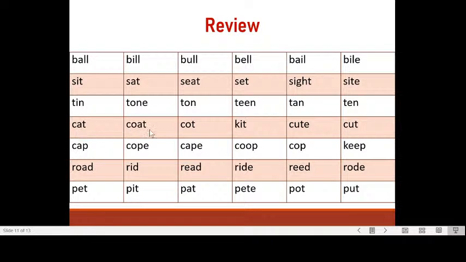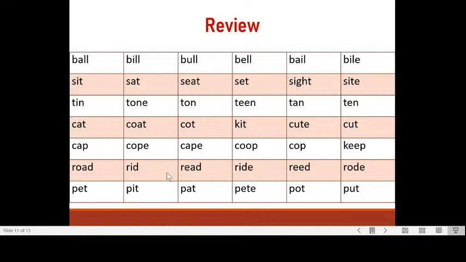Cat, coat, cot, kit, cute, and cut. Cap, cope, cape, coop, cup, keep, and also cup, like cup of tea.